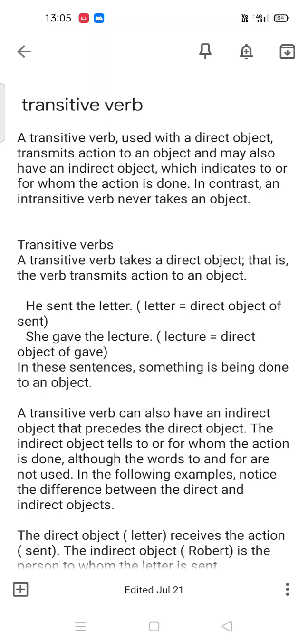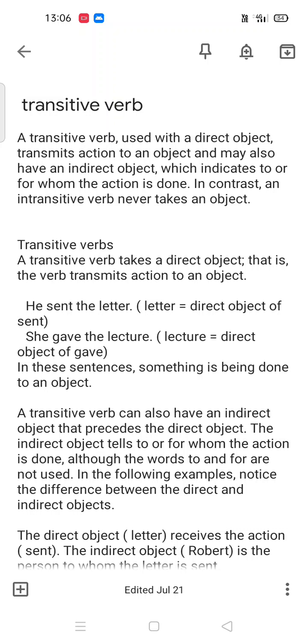Let us know more about direct object with the help of an example. He sent the letter. Letter is a direct object, the direct object of sent.